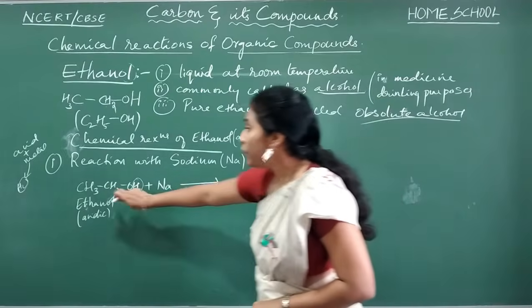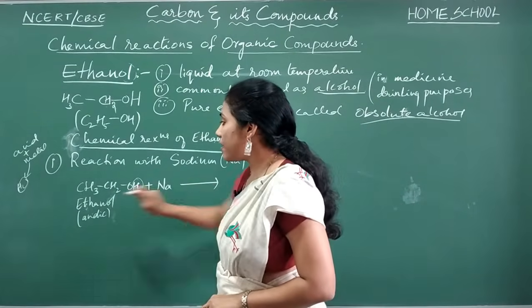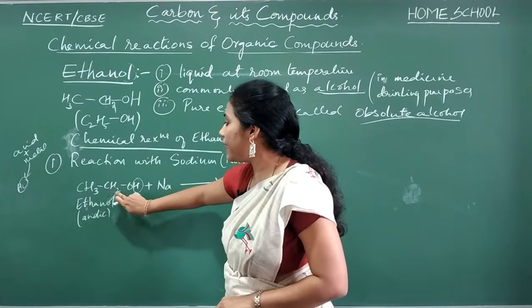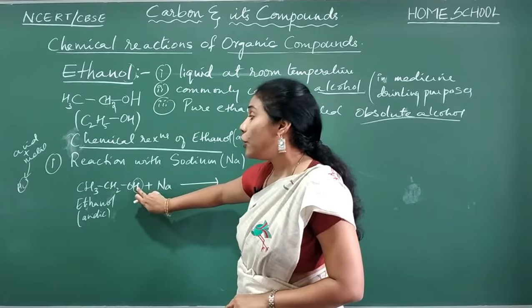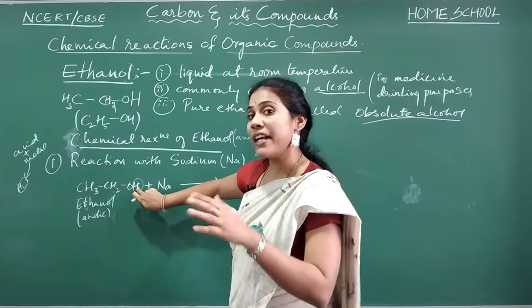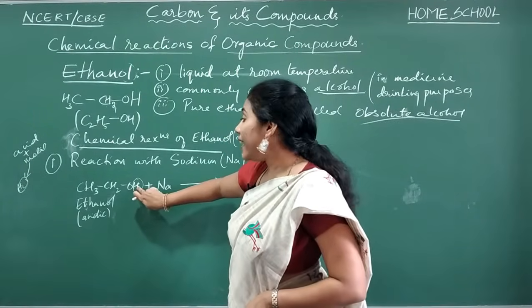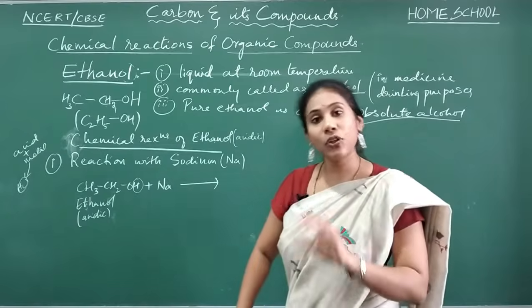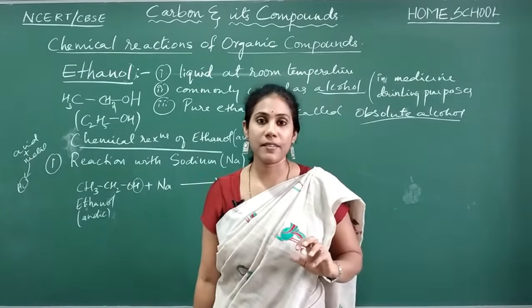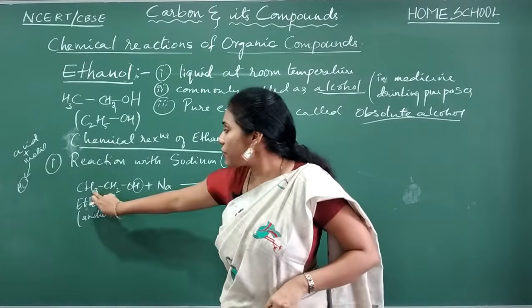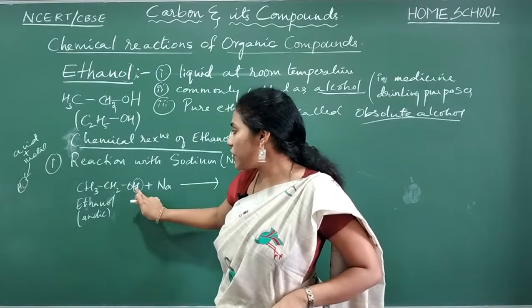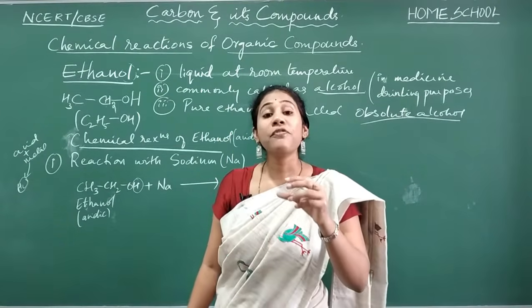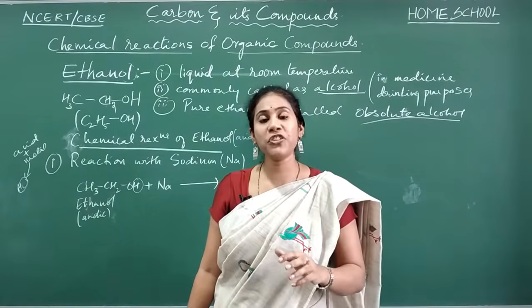Which hydrogen? You have so many hydrogens here. Yes or no? Here 3 hydrogens are there, here 2 hydrogens are there, and here in OH, a hydrogen is there. The hydrogen of OH only will come out as hydrogen gas. These hydrogens will not come out. Here which hydrogen is coming out? The functional group's hydrogen. Which is the functional group?